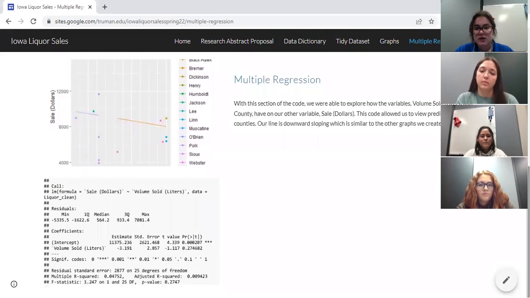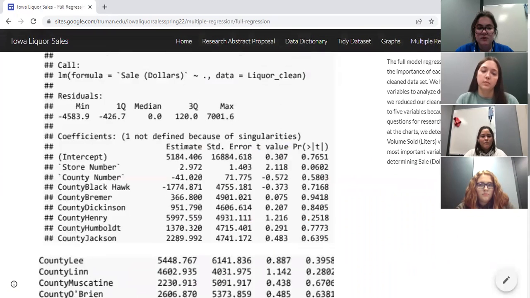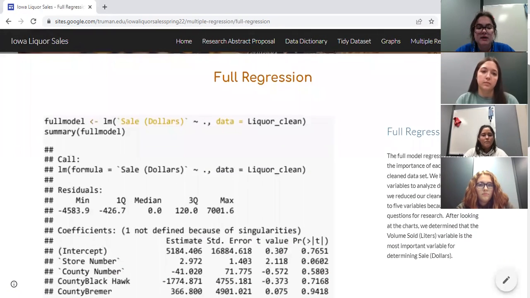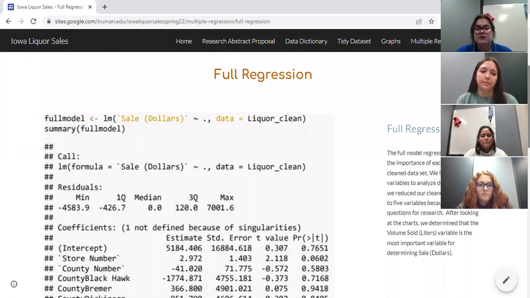And then moving on to our full regression. This was a big summary of data that allowed us to see the importance of each variable in our clean data set. We have very few variables to analyze due to the fact that we cleaned down our data set and reduced our data down to only 5 variables. And this was because of the questions that we wanted to find for our research.